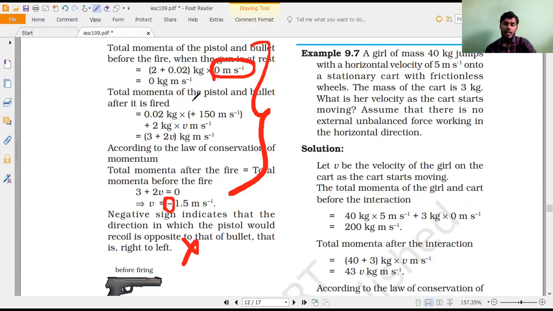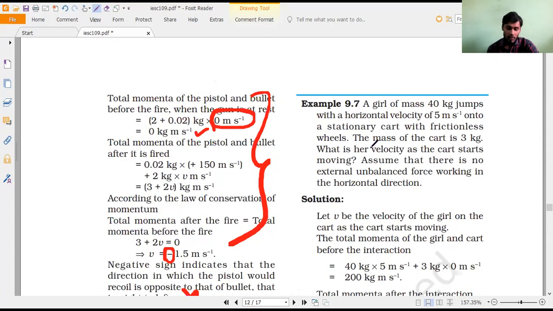In the case of the gun, the gun before firing is at rest, so the momentum is zero totally. That we already know. And what is the use of doing this one? Directly we can equate it and we can solve it. Correct or not? They don't know, I don't know what is happening. Okay, let it be. We won't follow them. We'll follow our method only.